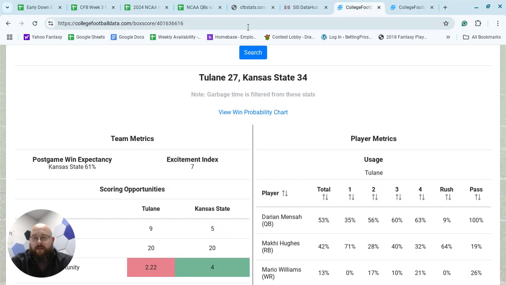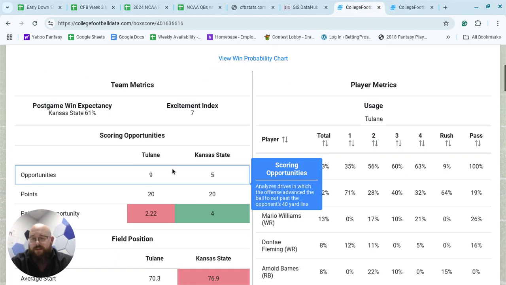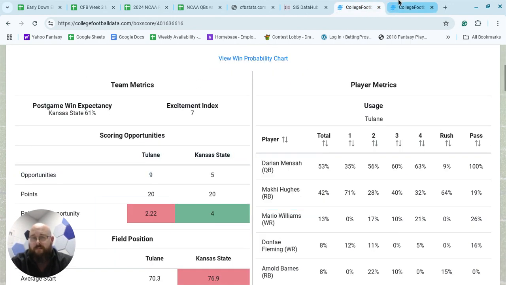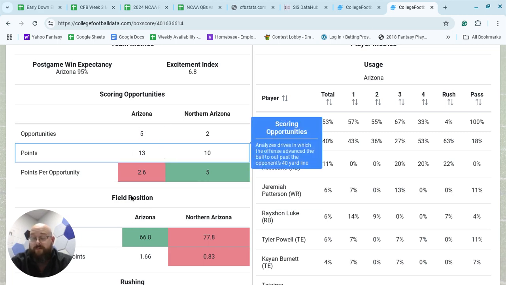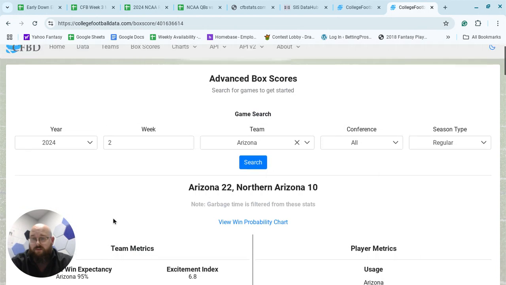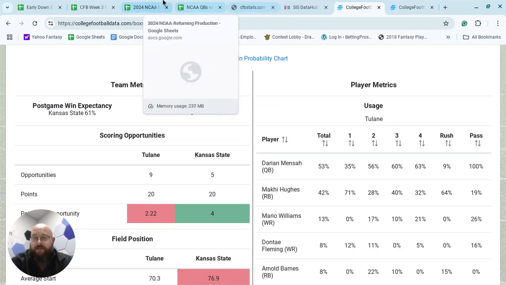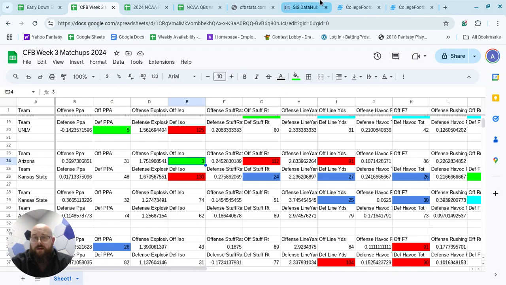But if you're giving up 9 opportunities to Tulane here, I'm going to think that Arizona, who is much better, if given the same opportunities, is going to connect more in that aspect. And so as we scroll back here, it's 2 things. When we're looking at games like this, it's hard to handicap every single angle, right?